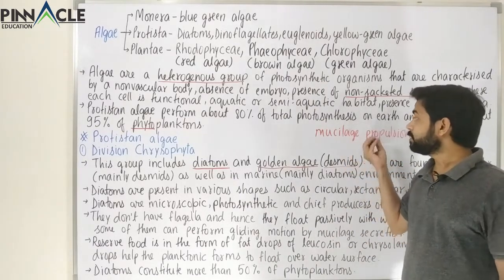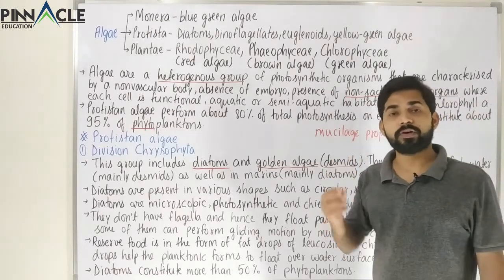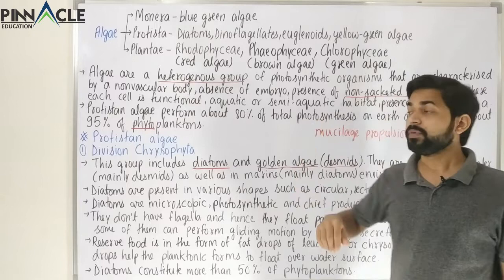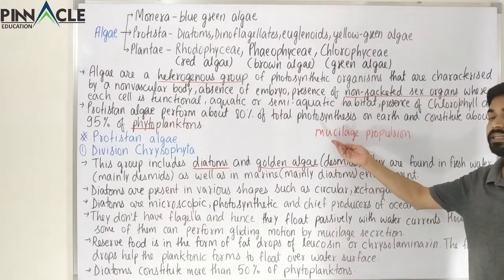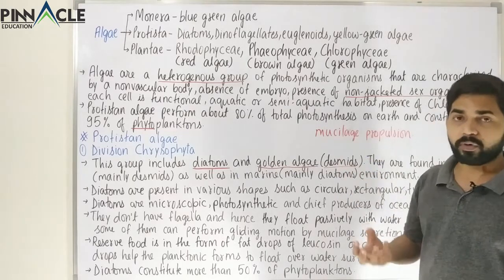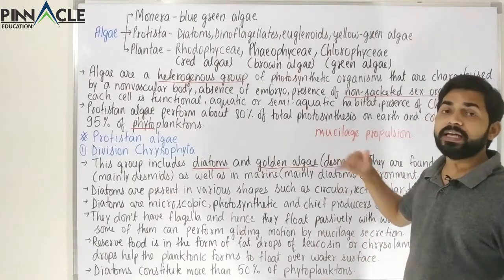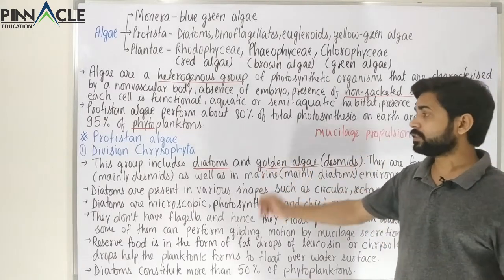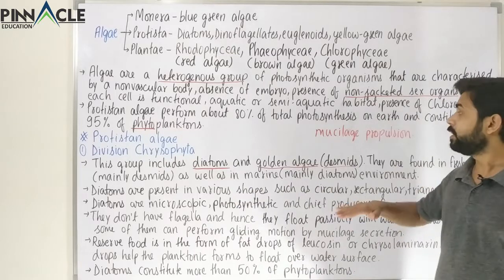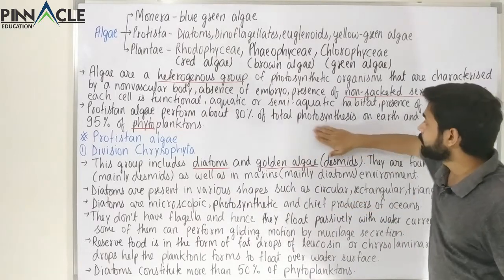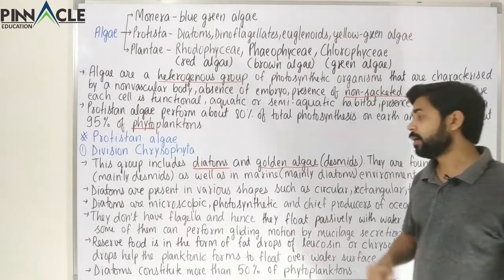So what happens? It is very simple. Just like a rocket, from a rocket gases come out from one end and the rocket is propelled. Same way, mucilage comes out from one end. This mucilage is ultimately a sort of carbohydrate, and when this mucilage comes out from one end, the members of this category, the Chrysophytes, are propelled in one direction, and that is called mucilage propulsion.